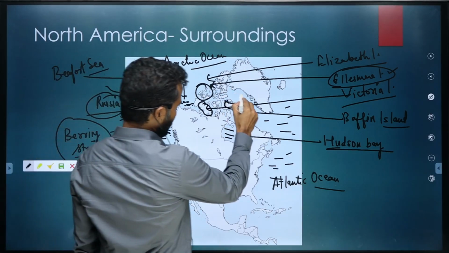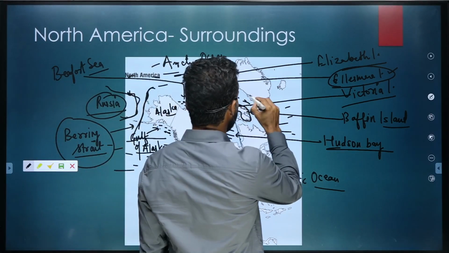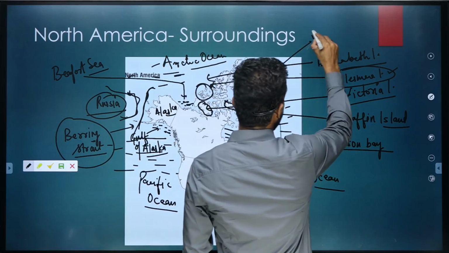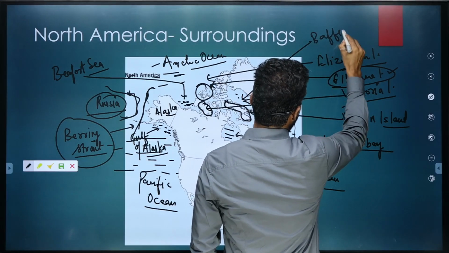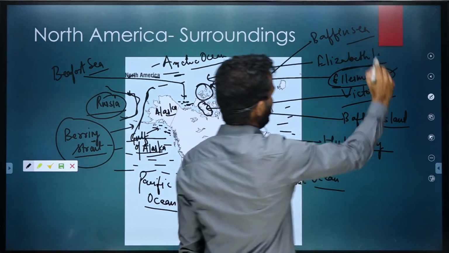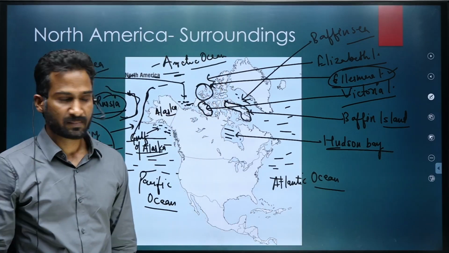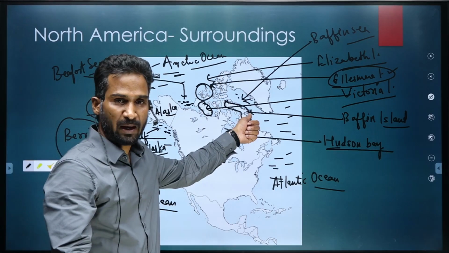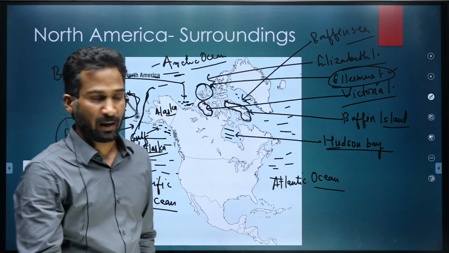And this water body is named Baffin Sea. So this island is Baffin Island. Above this is Baffin Sea.